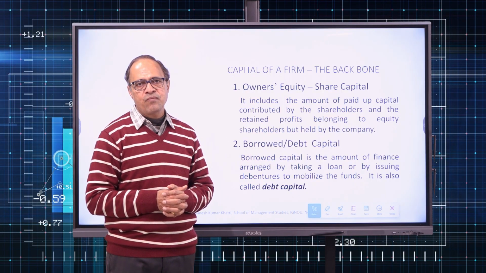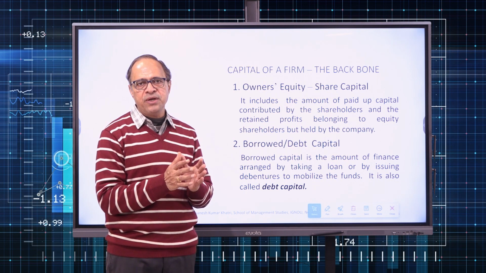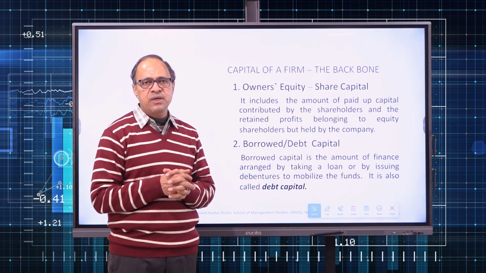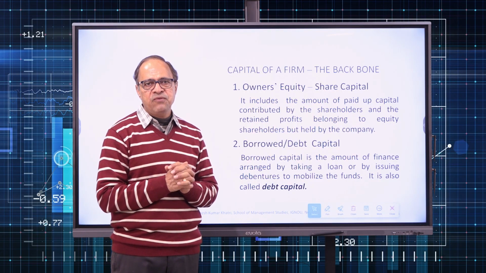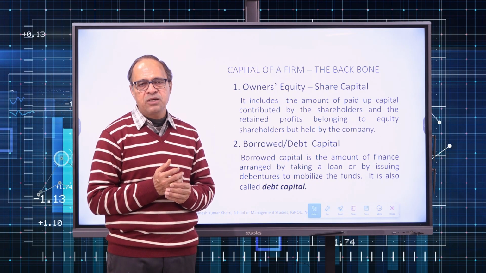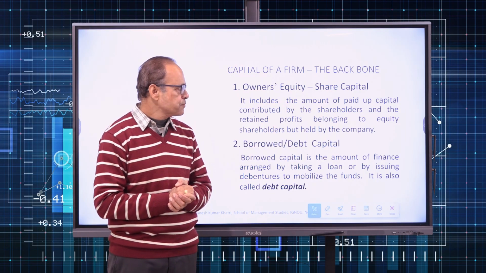A public limited company can come out with an initial public offering, or IPO, or a follow-on public offering, FPO. So whenever in the lifetime of a company, if a company comes for the first time with its issue of equity shares, it will be an IPO, and subsequently that may be an FPO.